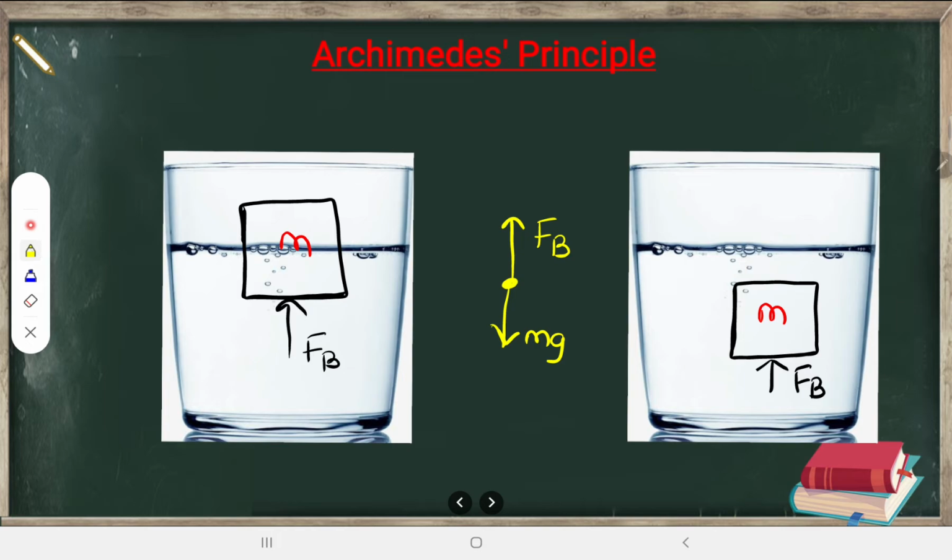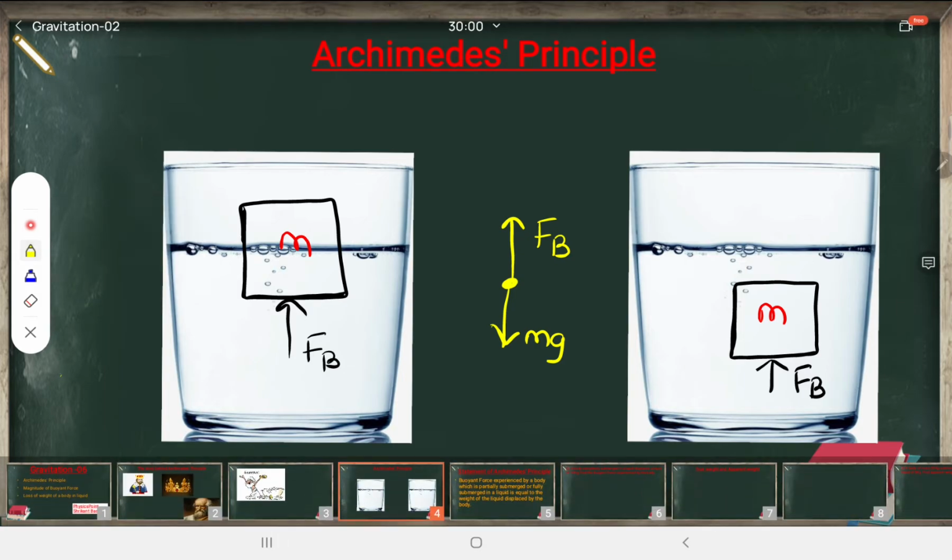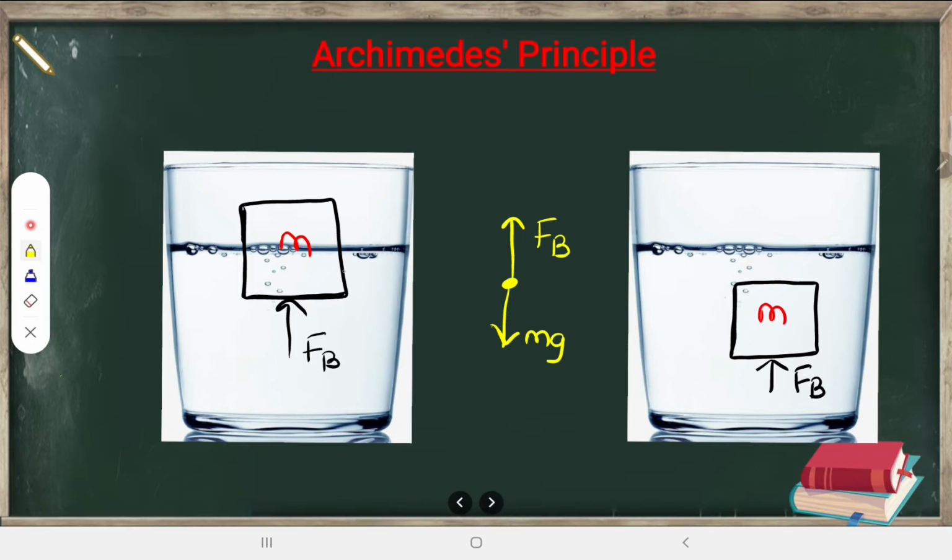Now there is one word called displaced liquid. So what is a displaced liquid? Let us have a look at that. For example, this body is there, no? Look at this partially submerged body. This much part is inside the liquid, no? Before this body comes here, what was there? There was some water, no? Up to whatever space has been occupied by this body, water was there here, and here also, look at this. Here also, this body has occupied this much space.